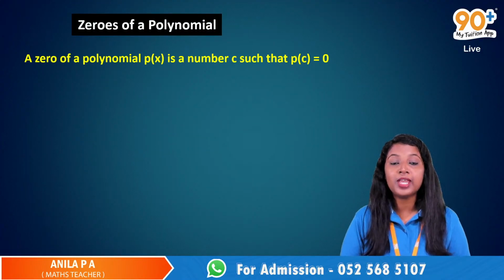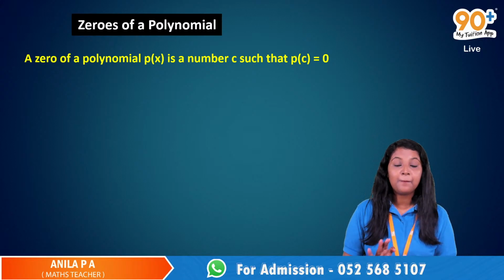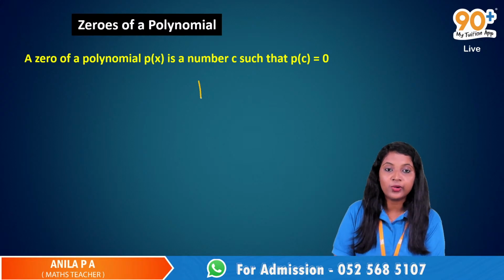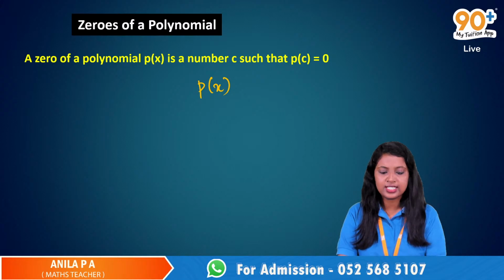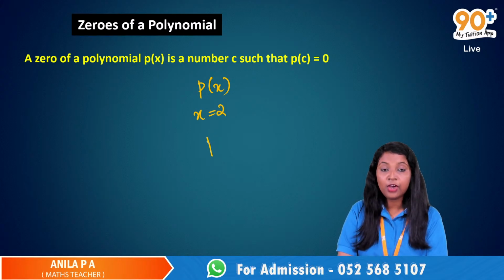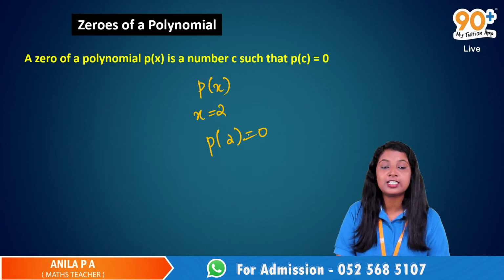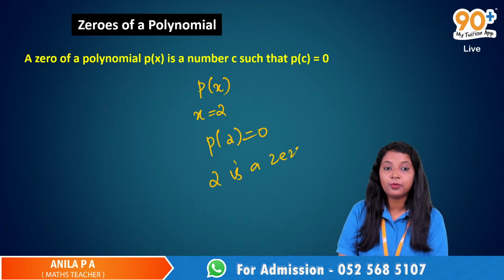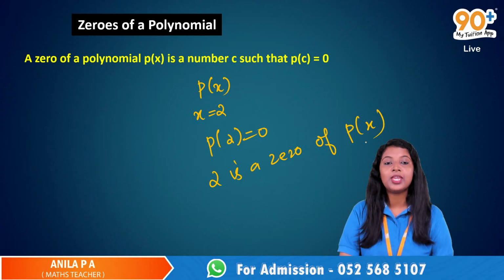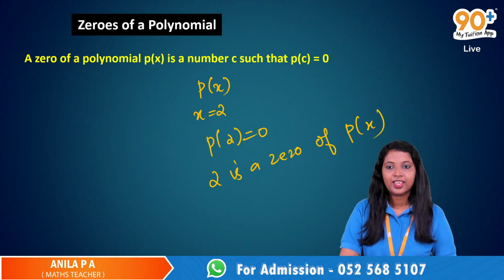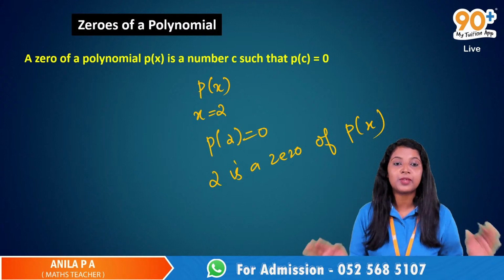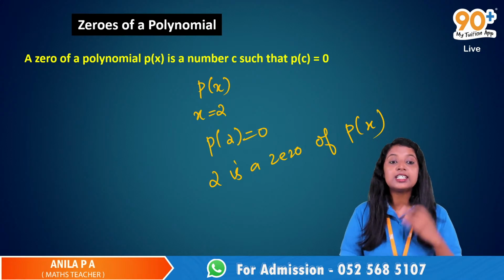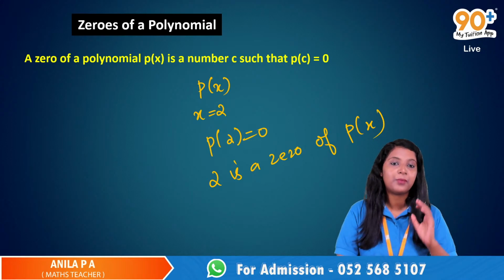A 0 of a polynomial P of x is a number C such that P of C is equal to 0. So here the question was, I have a polynomial P of x and at a point say 2, x was equal to 2, P of 2 was equal to 0. What is the meaning of the statement 2 is a 0 of the polynomial P of x? Whenever we have a polynomial and at a particular point the value of that polynomial is 0, that number is the 0 of that particular polynomial P of x.